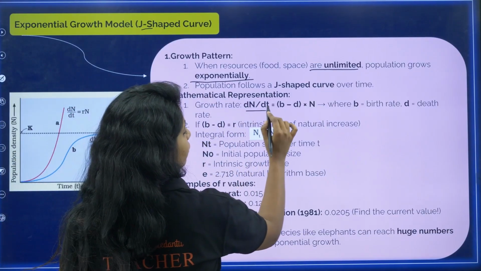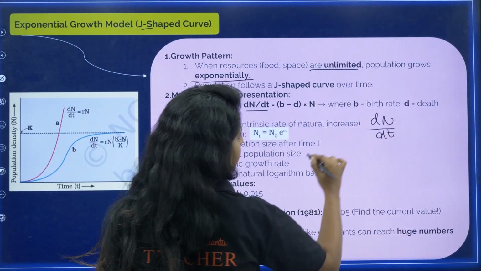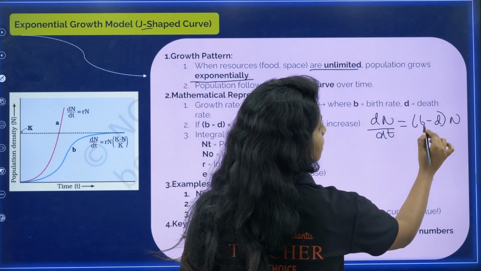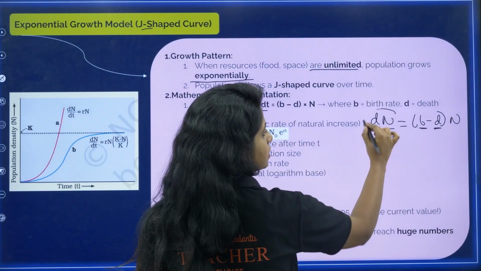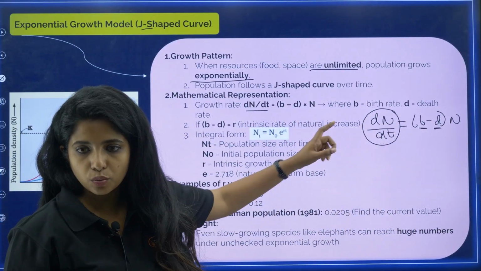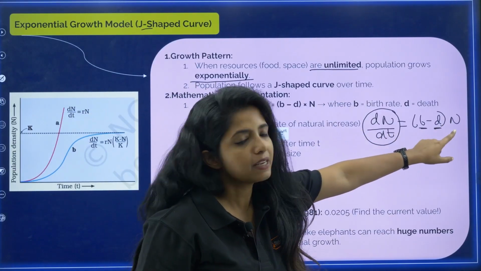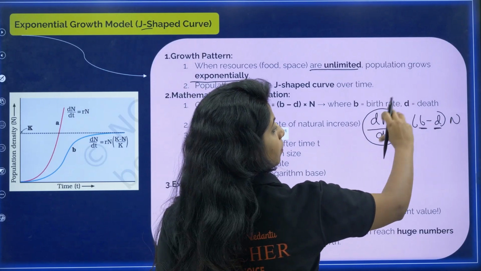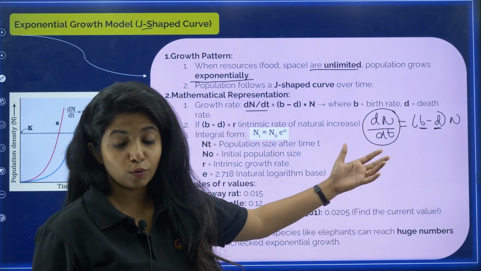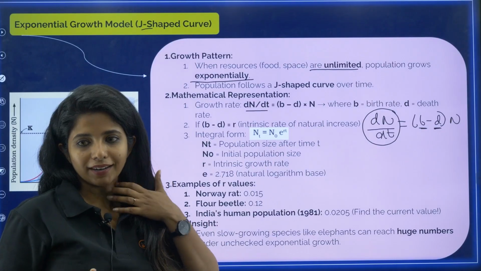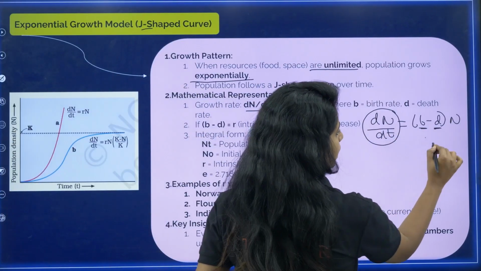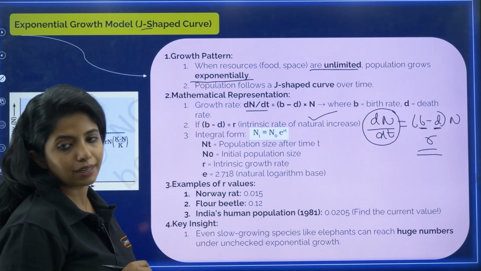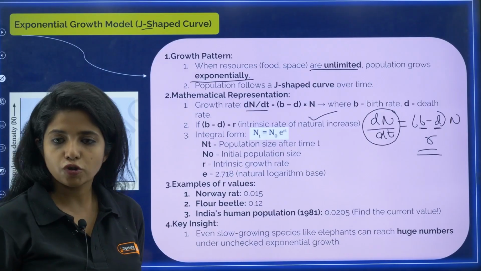So how do you explain it? Growth rate is defined by dN/dt. dN/dt is equal to (b minus d) N. What does b stand for? Birth rate. What does d stand for? Death rate. This is basically population growth after some time, my dear children, and this N is the present day population. So when you find b minus d, suppose b is more, obviously the population growth will also be more. If d is more, then population growth is not that great. Over here b minus d is represented by r, my dear children. It is known as the intrinsic rate of natural increase.